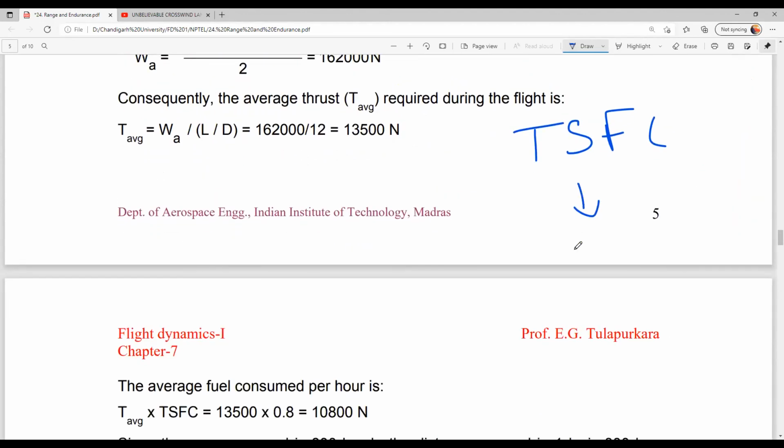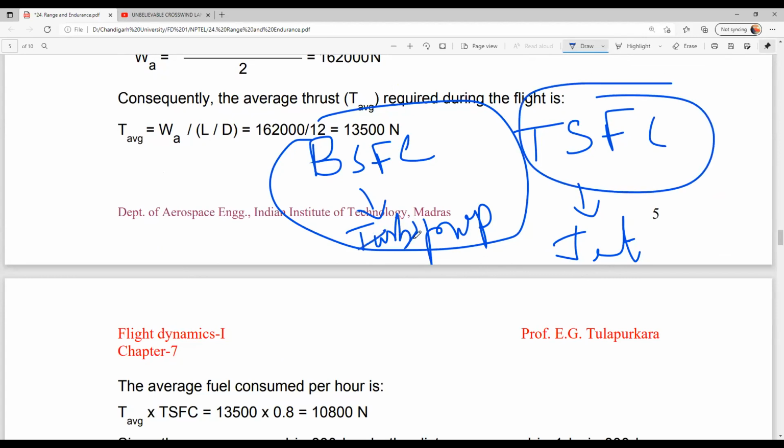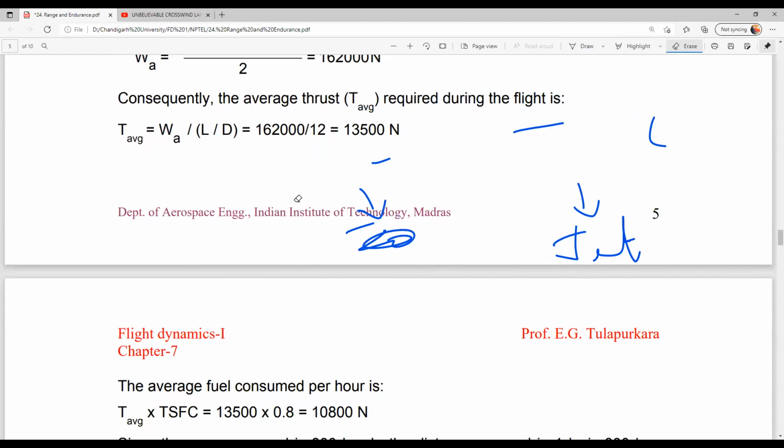When they use the words thrust specific fuel consumption, we can consider this a jet airplane. When they are using BSFC, then we need to go for a turboprop or propeller piston engine combination. BSFC, brake specific fuel consumption, is given with a piston propeller engine. This is thrust specific fuel consumption. So that is the difference.